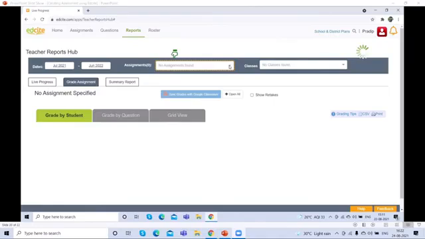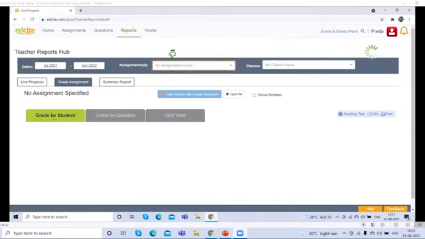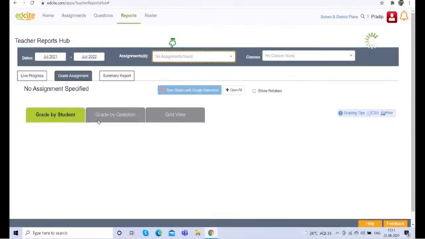Okay, when you choose all these things, you will find the summary and grade assessment. So you can see the live progress of your students, whether they have completed it or they are completing. Here, grade assignments, when you click here, three tabs appear in front of you: grade by students, grade by question, and grade view. When you click grade by students, you find how many students have submitted their assignments, and you will find their scores in front of you.